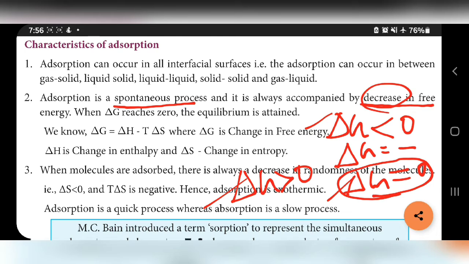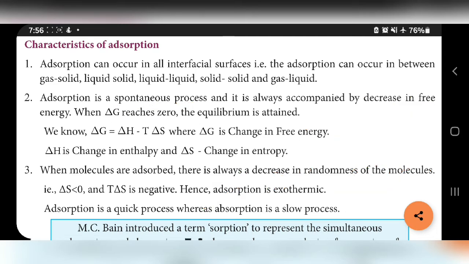Delta G is equal to delta H minus T delta S. In this equation, delta G means change in Gibbs free energy, delta H means change in enthalpy, and delta S means entropy change. So this is the second point.